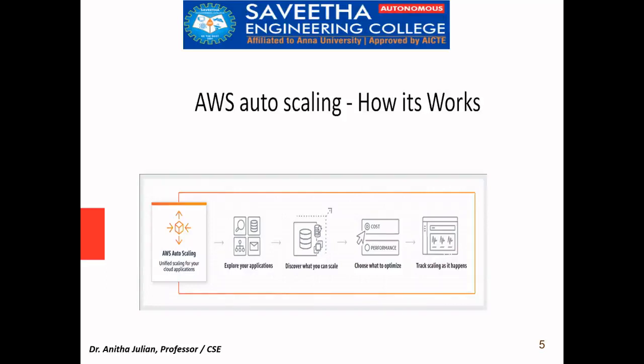When I am going for scaling, it should also take care of performance and cost, which comes under optimization. And then it will keep on tracking the scaling when it is happening to maintain this performance and cost. So this will be a roundabout cycle wherein each time whenever a request comes, it explores and discovers what needs to be scaled, and it will also take care of the performance and cost issues, and it will keep on tracking the system.